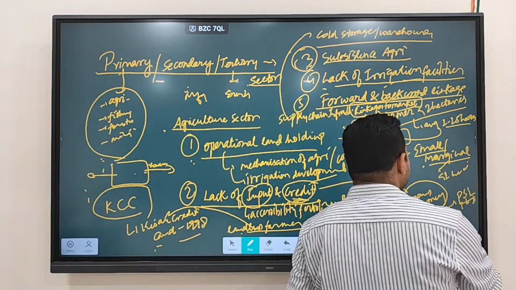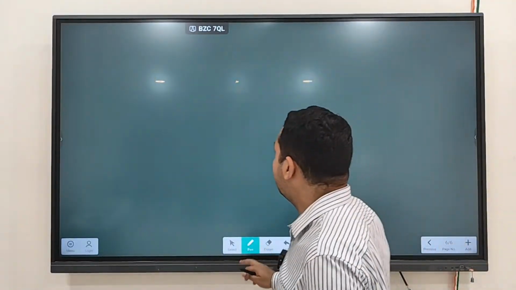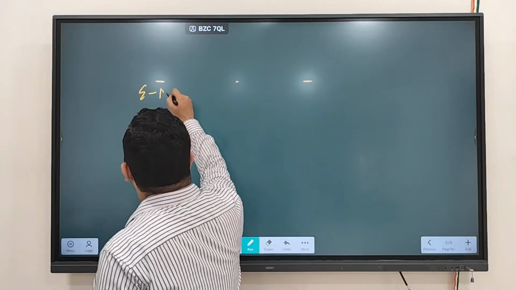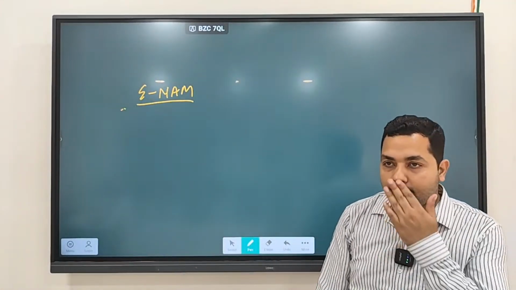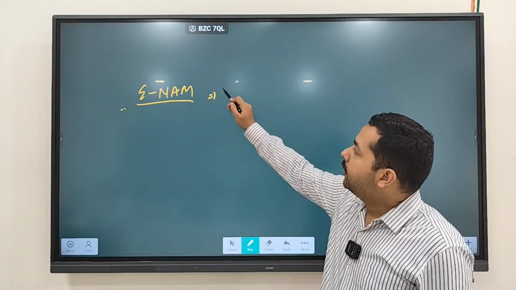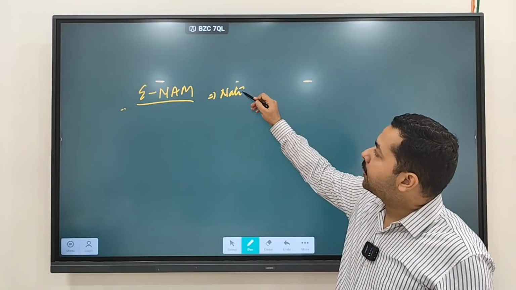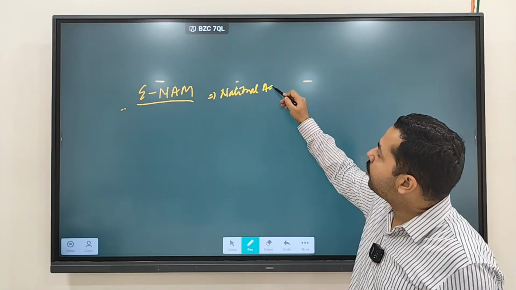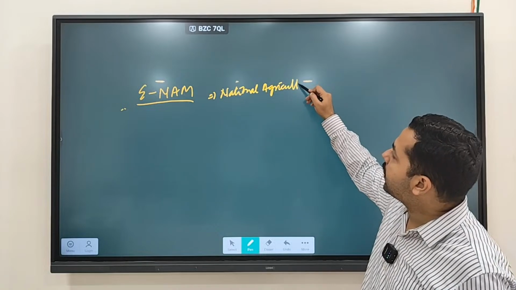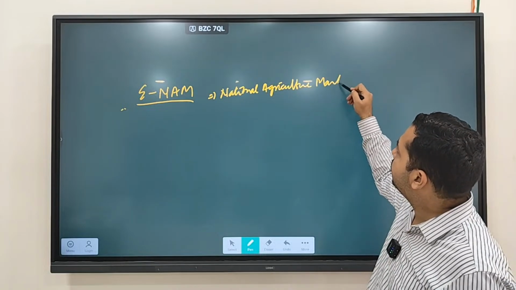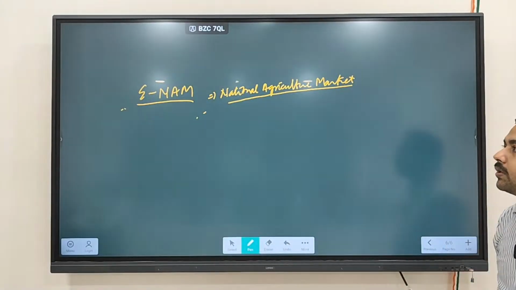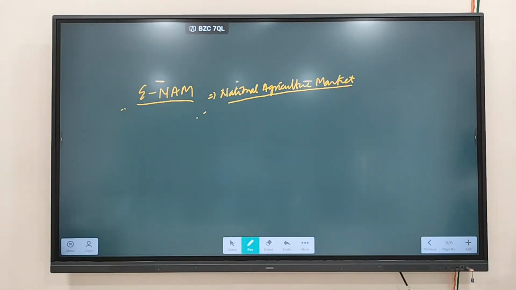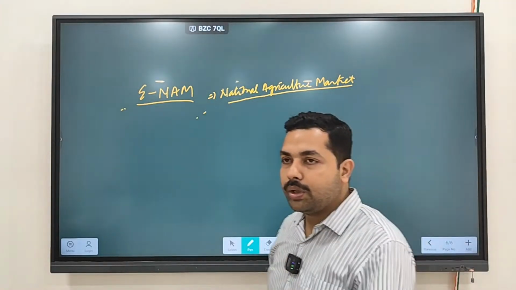One of the schemes the government has launched is the eNAM scheme. What is eNAM? National Agriculture Market, electronically connecting all the agriculture markets of India. The government is trying to link all the markets together through an electronic platform.